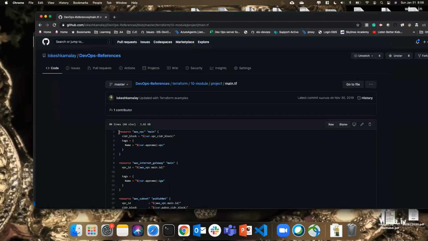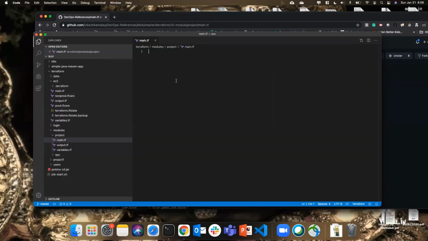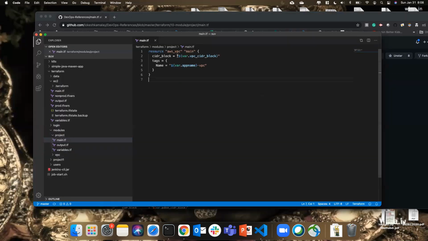I'm going to copy this one because we already know this. I'm going to remove this syntax and just give this a name. For the VPC CIDR block and the tags, I'm using a variable as the app name. It's a different name now.